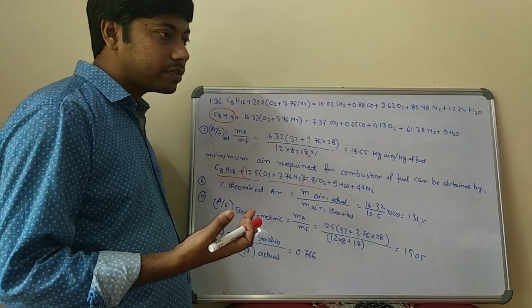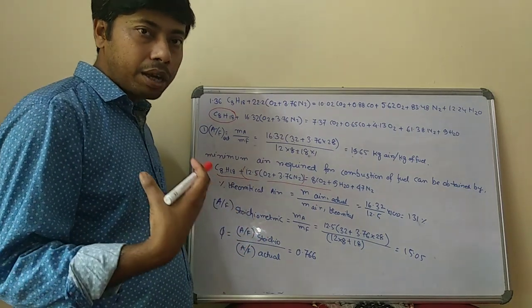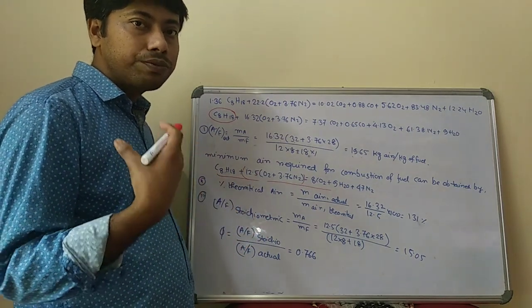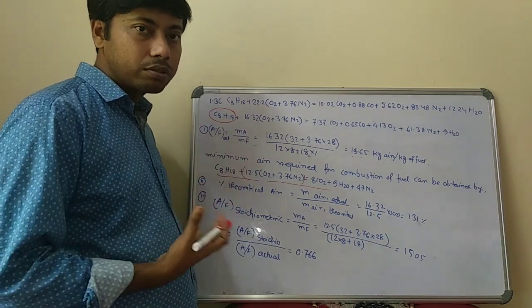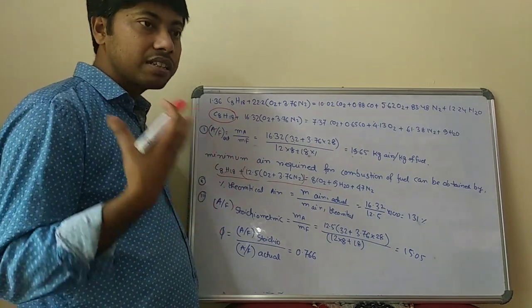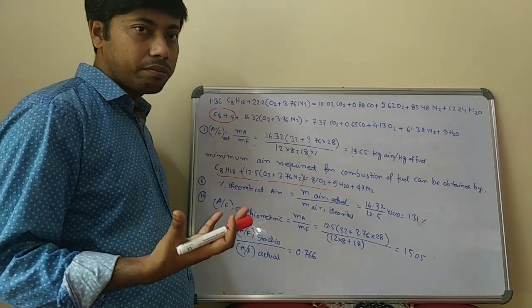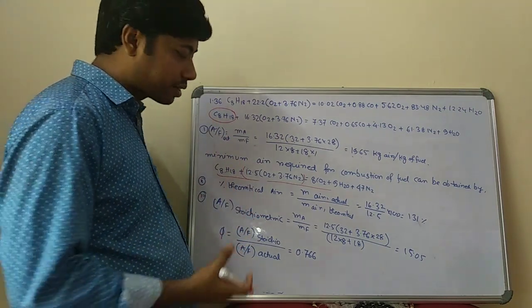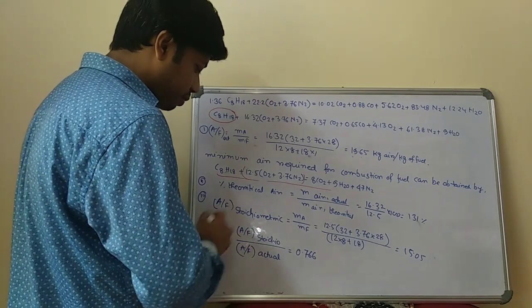That means in this particular mixture the amount of fuel is very small compared to the air, because there are chances of a high amount of excess air. That is what this expression indicates, that phi is equal to 0.766.